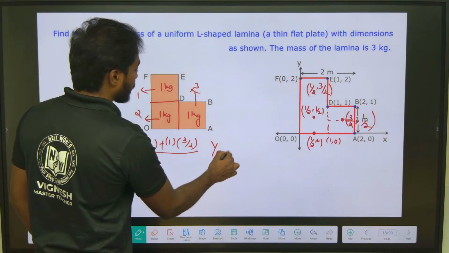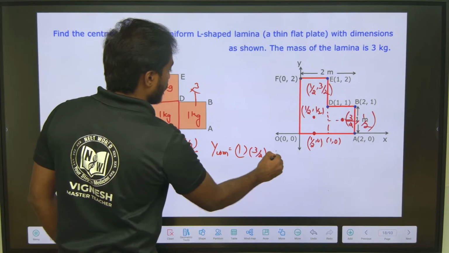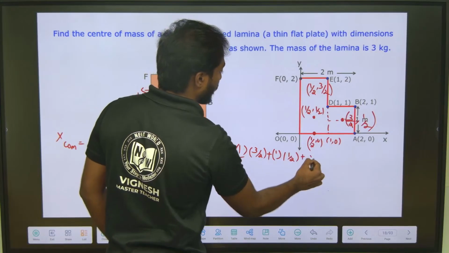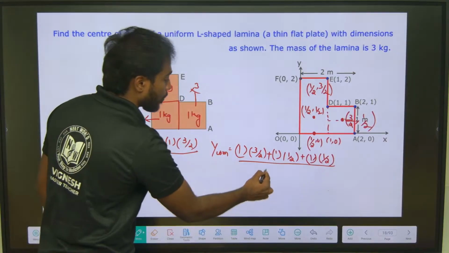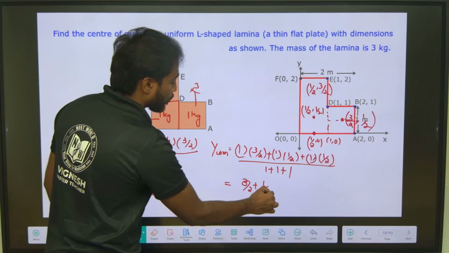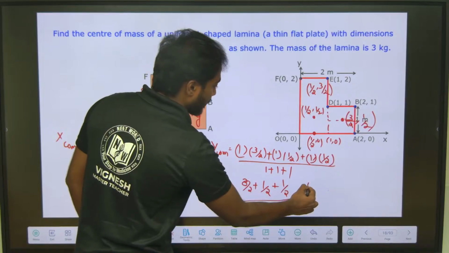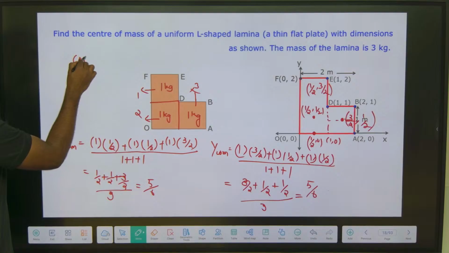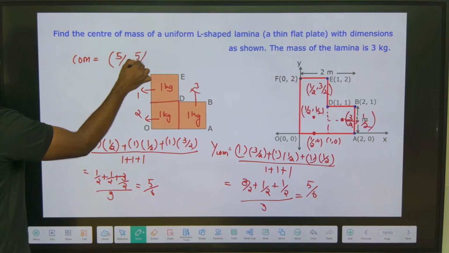Y center of mass will be equal to 1 into the point 3 by 2, plus 1 into the point 1 by 2, plus 1 into the point 1 by 2, divided by 1 plus 1 plus 1. So 3 by 2 plus 1 by 2 plus 1 by 2 divided by 3, which is again 5 by 6. So the center of mass of the lamina is (5/6, 5/6).